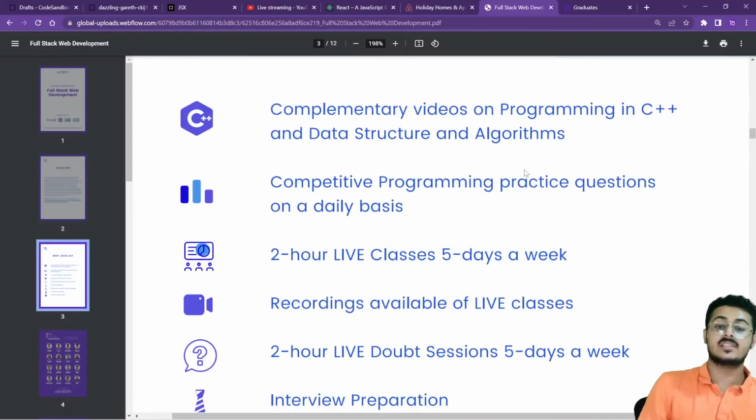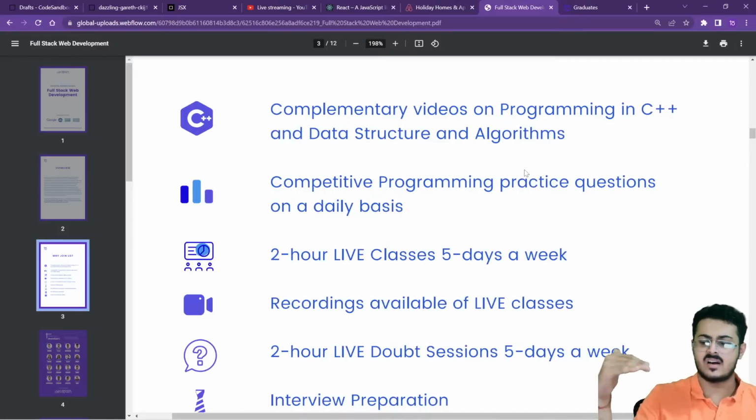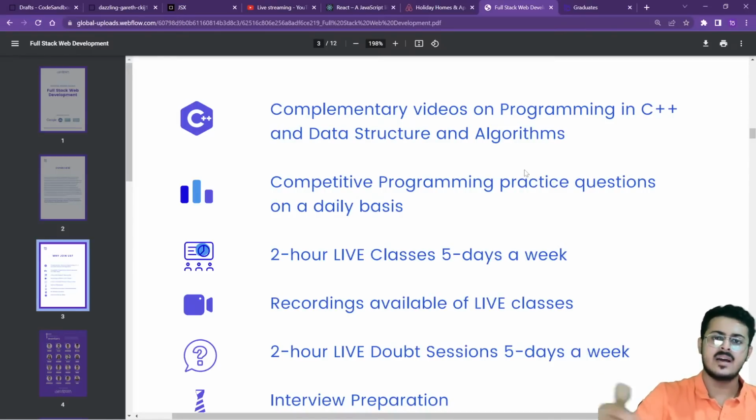Very, very high. The second opportunity is given to you at the end of the third year for a 6 months internship. If you are able to get a 6 months internship, again, the probability of getting into a good company is pretty high. And then at the end of fourth year, that is placements. If you're not able to get in at that point of time as well, you have almost lost all your opportunities. These are the three opportunities that you are having at any point of time, guys.